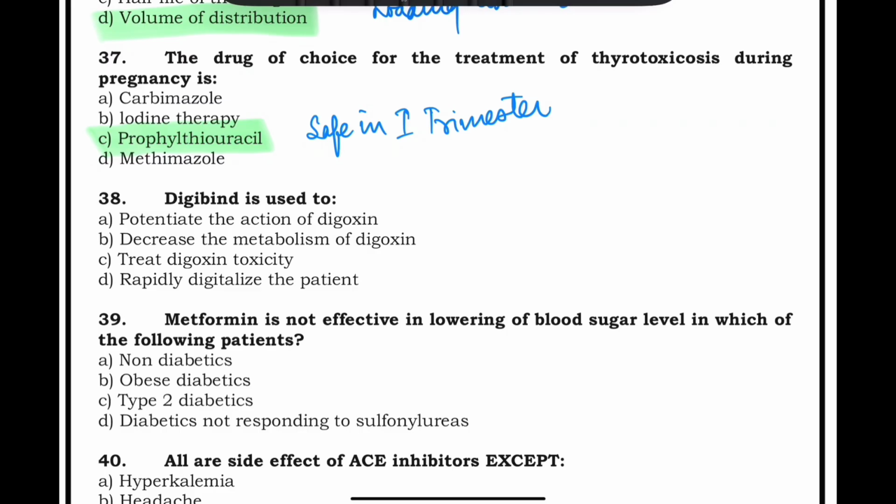Digibind is used to... Now, digibind is a digoxin specific antibody. It is used to treat digoxin toxicity, right? It binds the free digoxin.